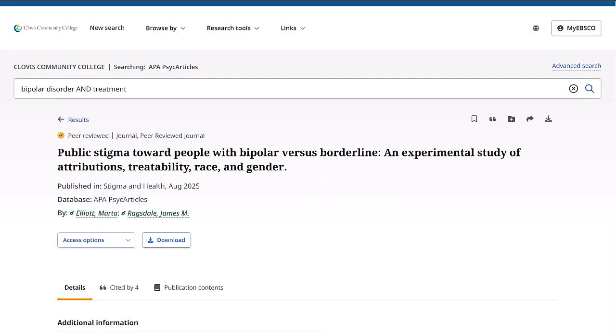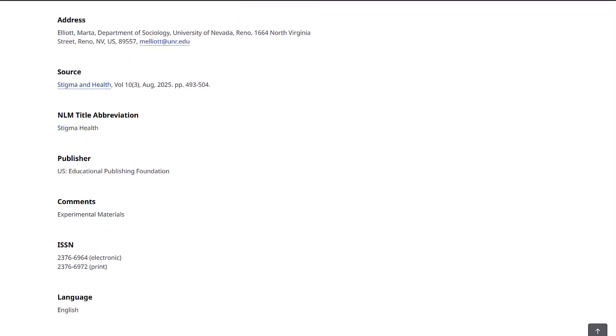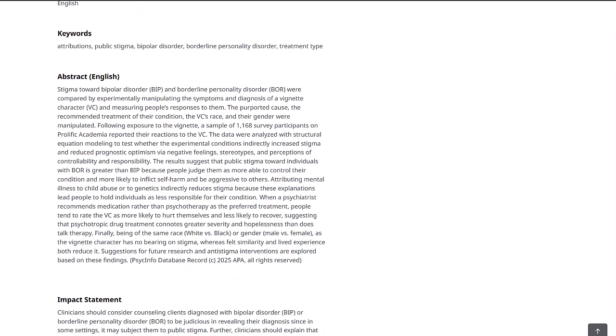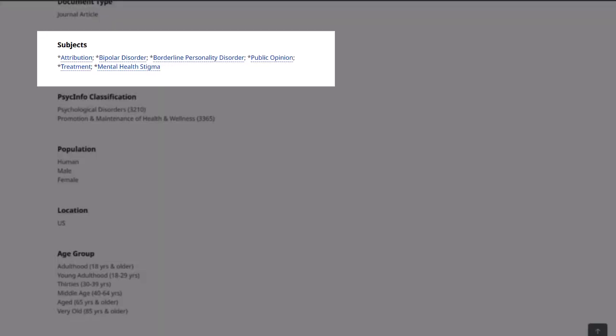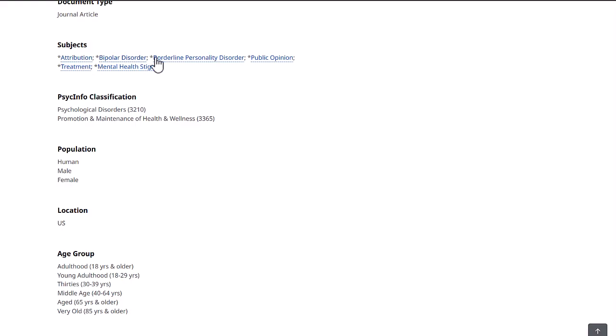The record will usually provide an abstract, which is a summary of the article. Notice the subject term descriptors in the detailed record. Subject terms are used to describe the main points of an article. They are hyperlinked for easy access to searches for similar articles.